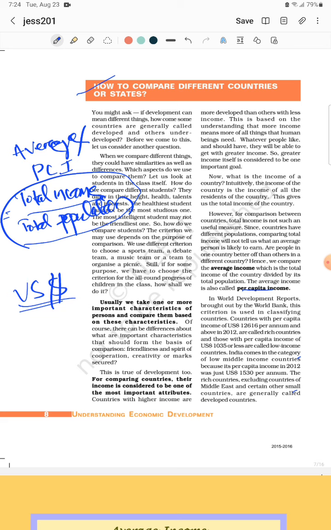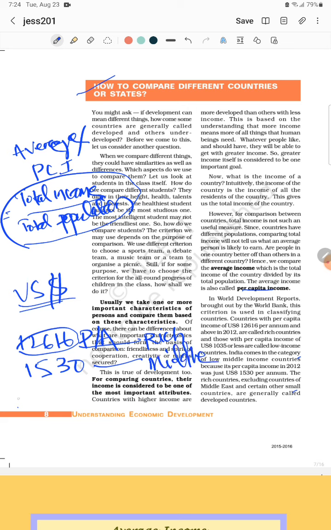As it is a hard currency, they took the US dollar, and they said that if any country's income is 12,616, income meaning per annum income, that is, the total income of the country in a year, then that country is considered a rich country. If any country's income in US dollars is 1530, it is considered a middle income country. And if any country's income is 1035 US dollars per annum, it is considered a low income country.